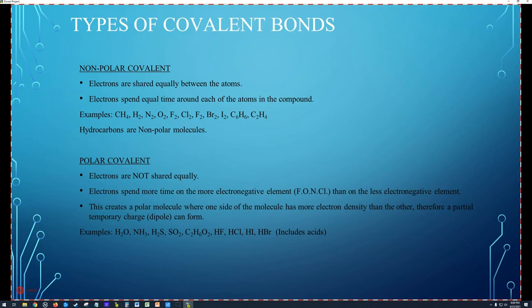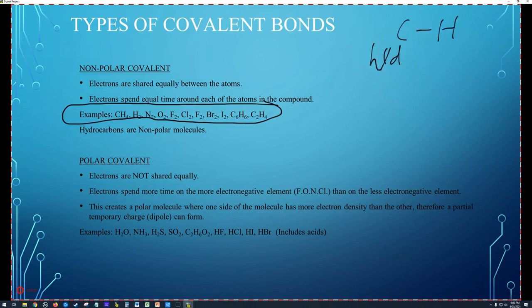What are some examples of non-polar covalent bonds? Non-polar covalent bonds are typically carbon to hydrogen, like hydrocarbons, because the difference in electronegativity there is not big enough. And we'll talk about electronegativity in a second. Should have had it before this. Carbon, hydrogen, or if you have two of the same element, right? If you have two of the same element, they're going to have the same electronegativity.